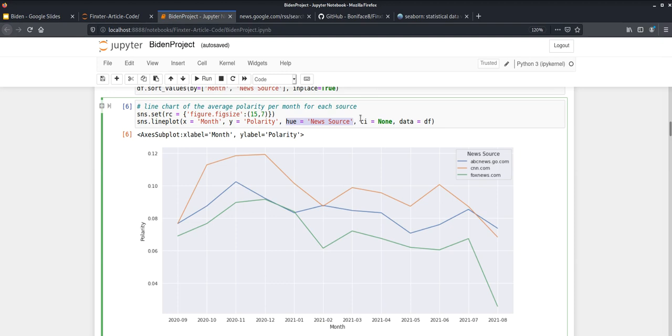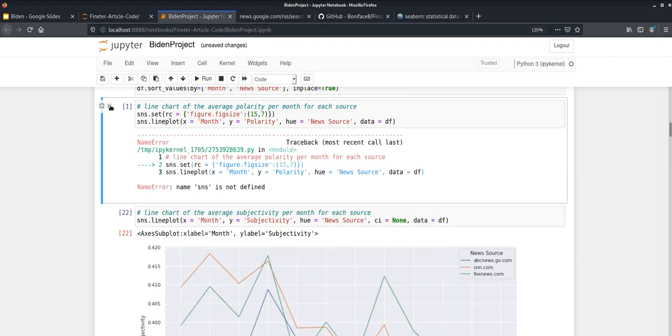Then I set the confidence interval equal to none. You'll see a highlight of confidence intervals on either side of the line. If we set ci equals none, you don't see this. If we actually remove this, I'll show you what the graph will look like. It makes this graph look a little bit messy.